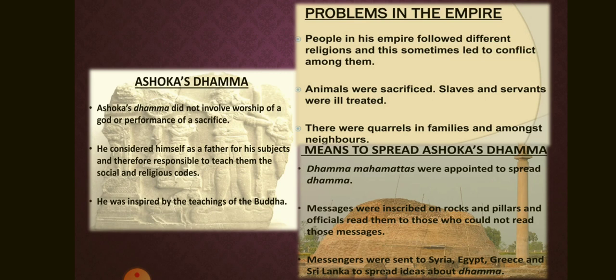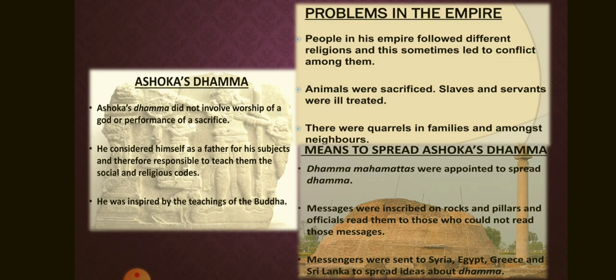People in the empire followed different religions, and this sometimes led to conflict. Animals were sacrificed, slaves and servants were ill treated. Besides, there were quarrels in families and amongst neighbors. Ashoka felt it was his duty to solve these problems, so he appointed officials known as the Dhamma Mahamatta who went from place to place teaching people about Dhamma.